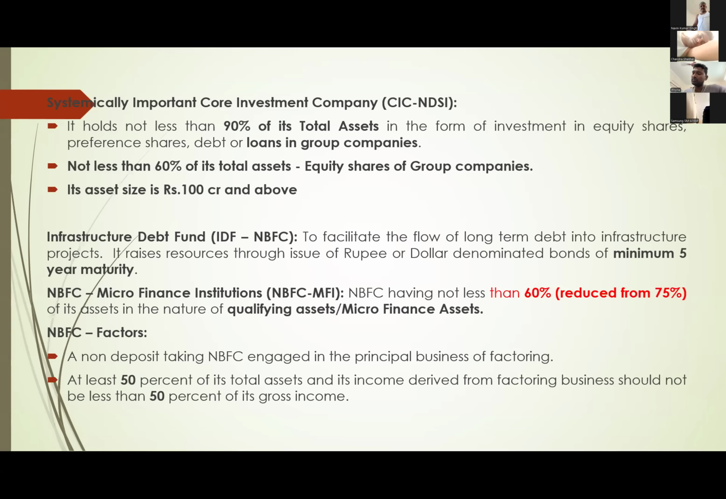This is a change in the current year and important for the current year exam also. Instead of 75% qualifying assets, now they call it 60% microfinance loans. If that NBFC is giving 60% microfinance loans, then we call it NBFC MFI, microfinance institutions. Right? Next one, NBFC factors.